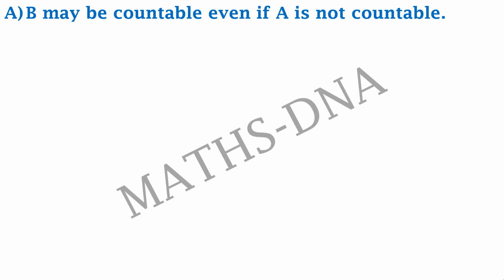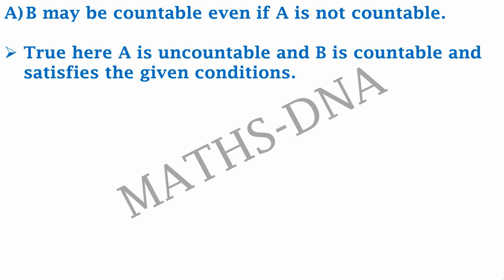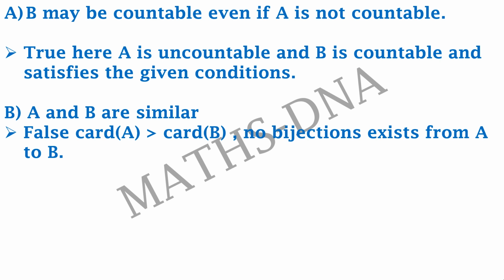So option A says that B may be countable even if A is not countable. It is correct, as here our A, the set of all subsets of N, that is the power set, is uncountable, and B, the set of natural numbers, is countable, and they satisfy the given condition that any non-empty subset of B should have a pre-image. Option B, A and B are similar. This is not correct, it is false, because the cardinality of A is greater than the cardinality of B, so no bijection exists from A to B.